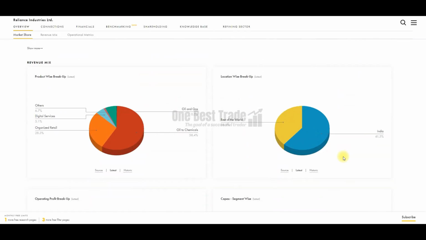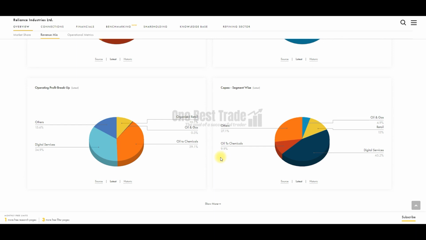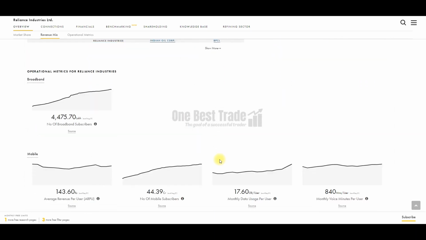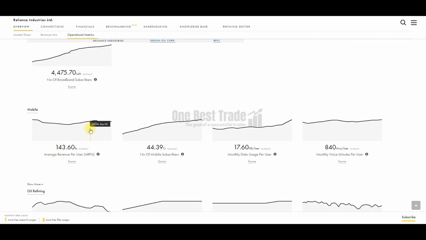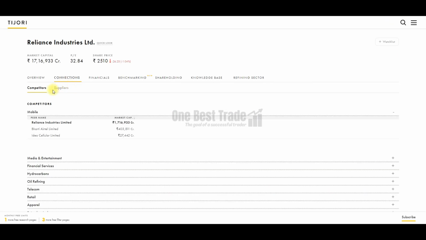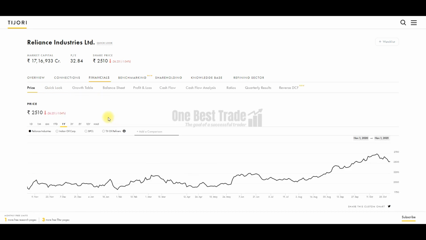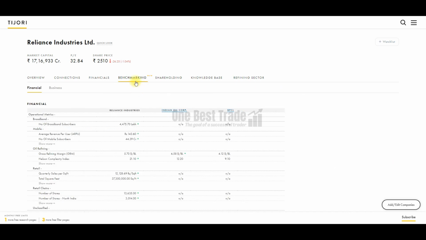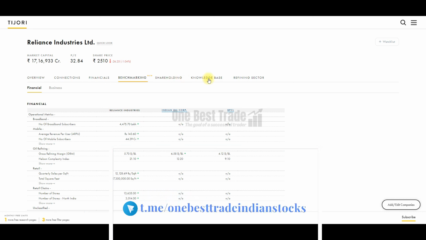And then you can see the revenue mix, location wise breakup you can see. Then you can see operating profit breakup. Then you can see operational metrics, where you can see the broadband connection growth and mobile ARPU growth, and also refining margin growth. You can see all other important operational metrics also you can find here. Next tab is connections, where you can find a list of competitors product wise and also a list of suppliers. Then we can find financials, where we can find balance sheet, P&L statement, cash flow statement, ratios, and many more. Next tab is benchmarking, where you can find benchmarking details, shareholding pattern you can find, knowledge base, company related news you can find it.